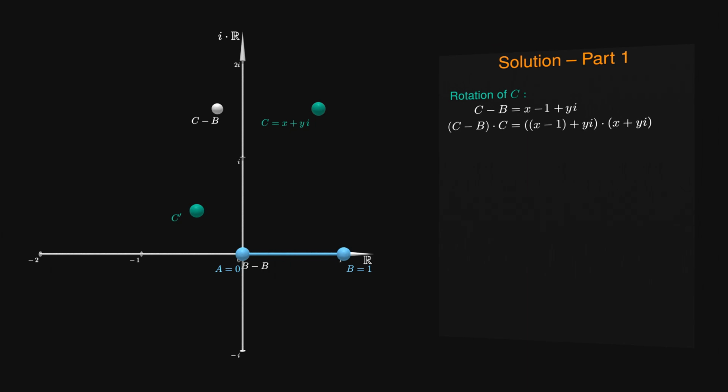Now multiply this result with C in order to rotate it counterclockwise around the origin by the angle of BAC. Some scaling occurs as well, but this effect doesn't matter for reasons that are going to become apparent. Finally, we need to shift the result back by adding B to it.